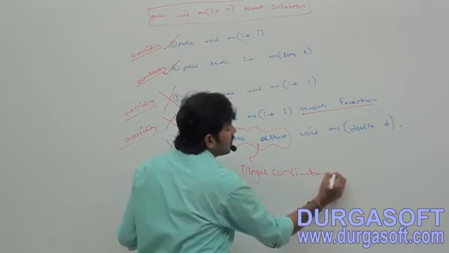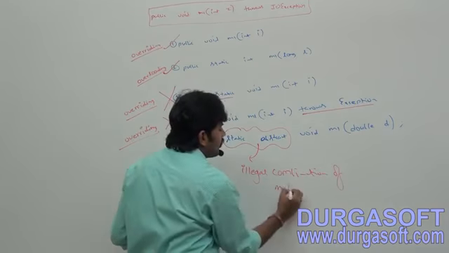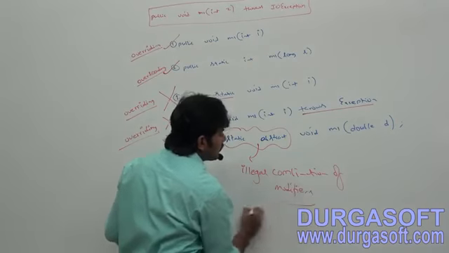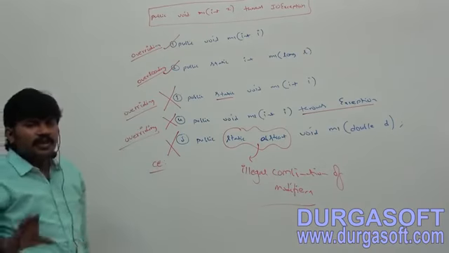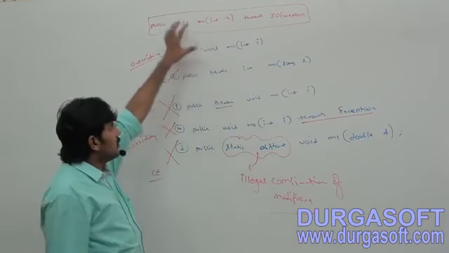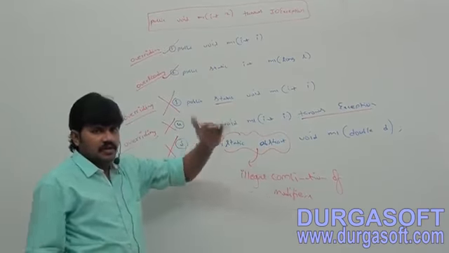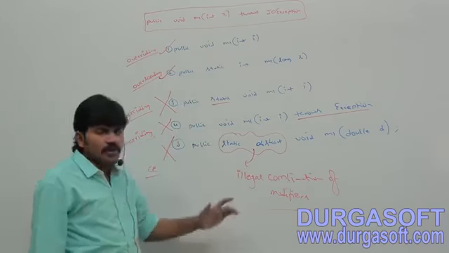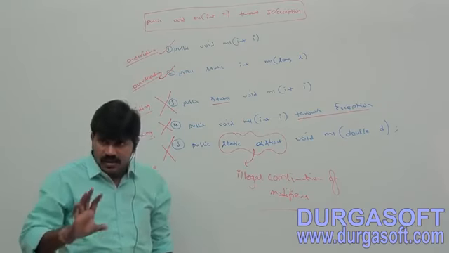Illegal combination of modifiers is nothing but like... Are you able to get? So maybe there is a chance to ask this type of question in the exam. Simple. Consider this method in the parent. In the child class, which of the following methods can we take? Clear for all of you, right?